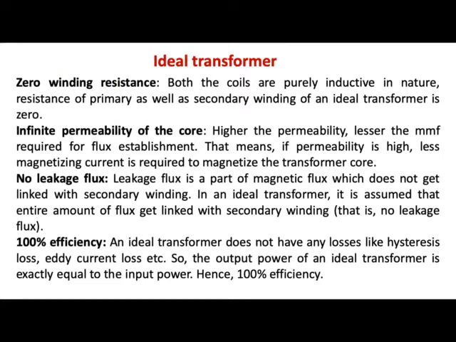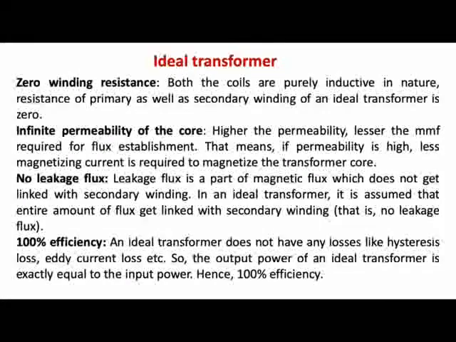Now, what are the different things we consider for an ideal transformer? When we say that a transformer is ideal, this means that we are considering zero winding resistance. That is, both the primary and the secondary coils are purely inductive in nature. The resistance of the primary as well as the secondary winding is zero for an ideal transformer. Zero winding resistance means there will be no heat produced and there will be no copper loss in the windings of the transformer. Infinite permeability of the core.